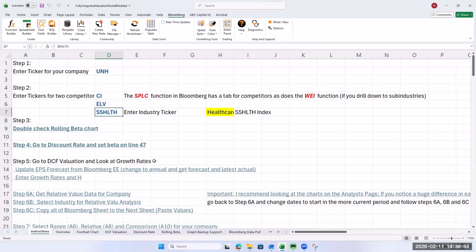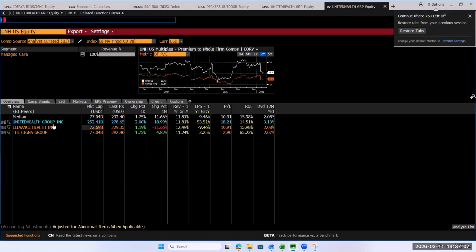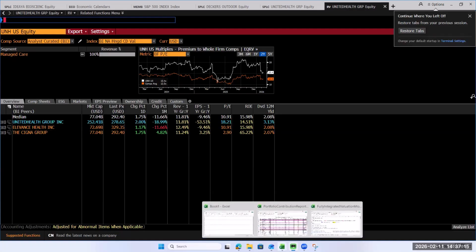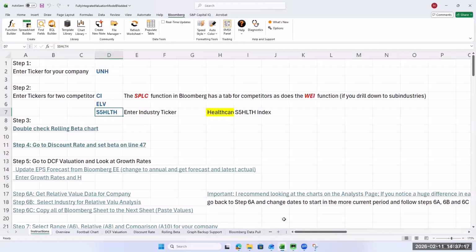There's several ways to try to find a good ticker for your firm. You don't want to get too far down. If you find it so specific, like here, we could get real specific, United Health, but there's only 3 companies there. We want a bigger group than that, so that would be a little too precise. So we'll do healthcare. I would do healthcare services if I could find that actual ticker. That's a much bigger group, but at least we have that.